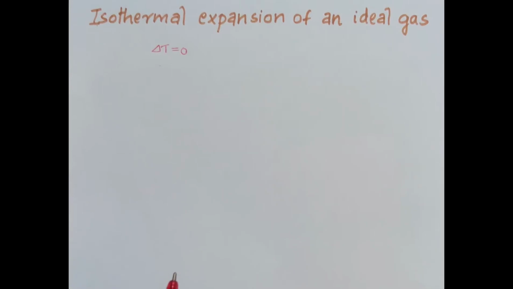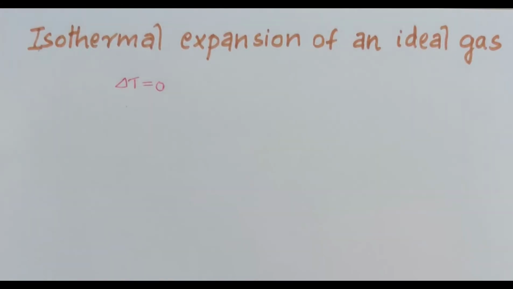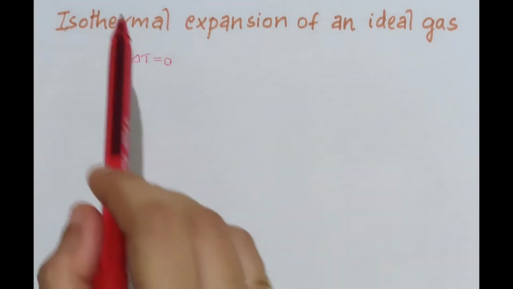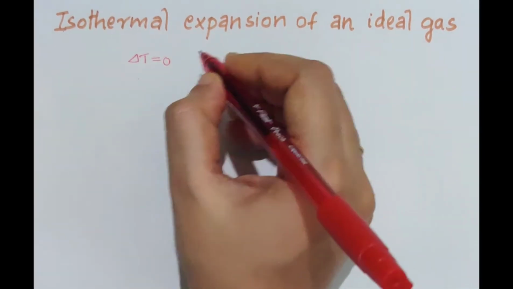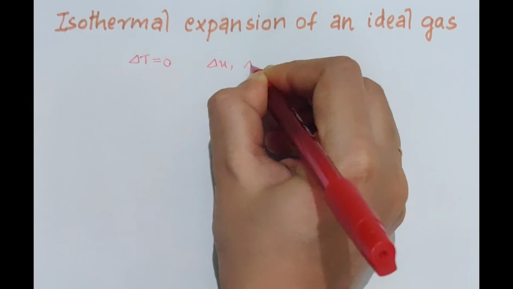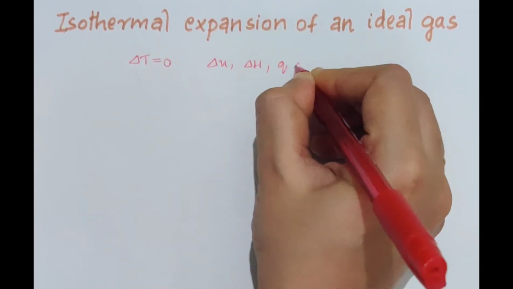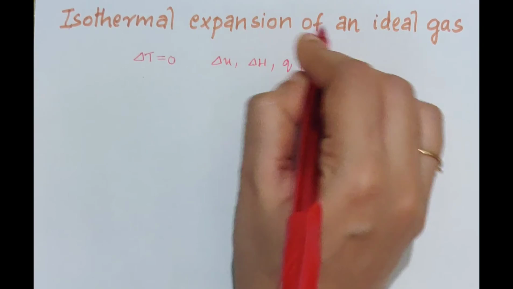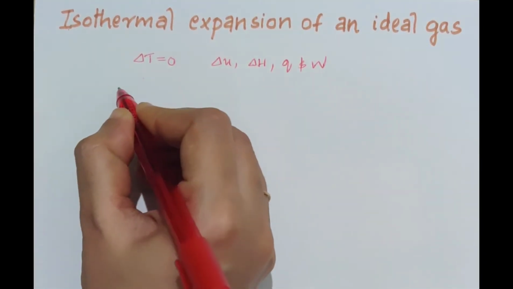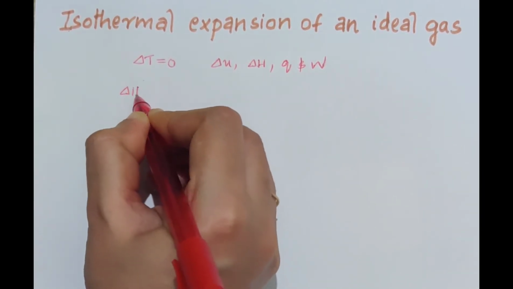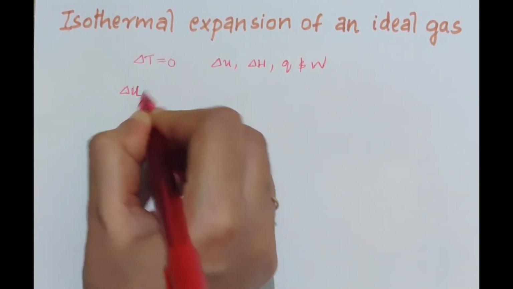Here we are calculating the value of delta U, internal energy, enthalpy, heat and work. That is, for the isothermal expansion of an ideal gas, we are calculating the value of delta U, delta H, Q and W. First we are calculating the value of delta U.